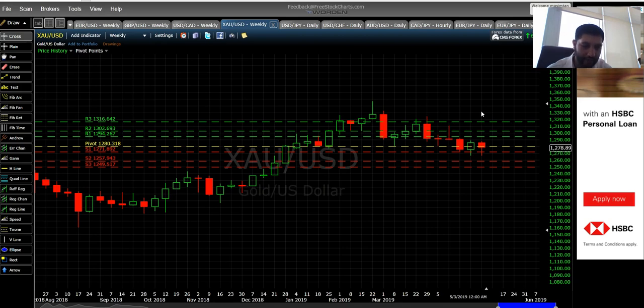I'm expecting a kind of sideways momentum for gold, but would expect a rise if the dollar continues to fall. I'm expecting that if it keeps itself above 1290 for the next week, I would expect that it will try to approach 1300.